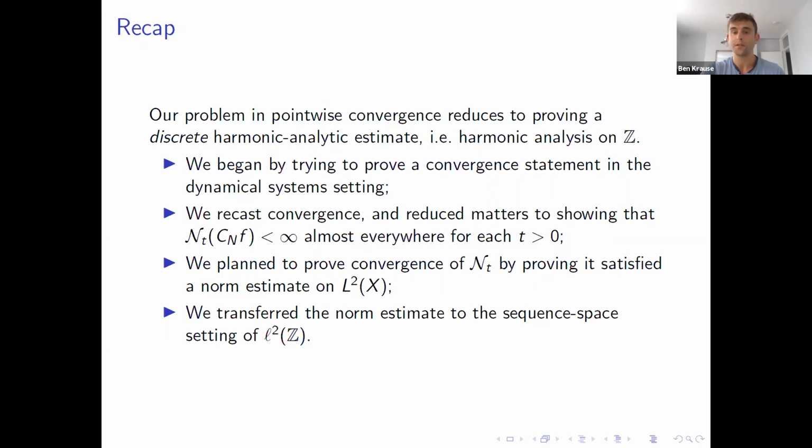We recast convergence and reduced it to proving that the covering numbers of these orbits converge almost everywhere for each altitude t. We decided to prove this convergence by proving that these covering numbers satisfy a norm estimate. And then we transferred this norm estimate to the sequence-based setting. Now, this transference argument does not work if we just try to prove finiteness. You actually need something quantitative to transfer. And this is the reason why we try to estimate these covering numbers more directly.